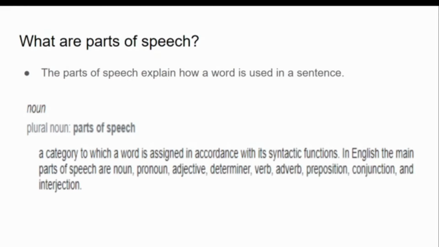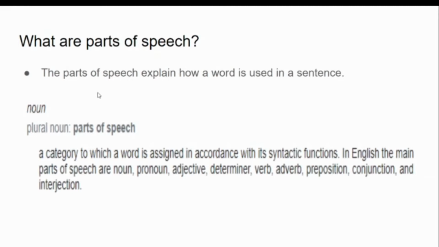What you need to know is that parts of speech is nothing but how a word is used in a sentence. Whenever there is a sentence, it is made up of different words, right? These words are given some category or some class, and that class is known as parts of speech.